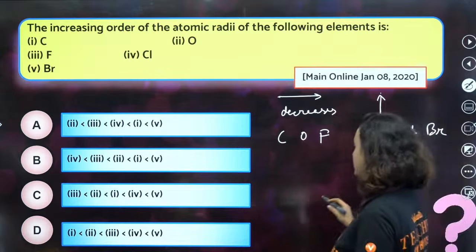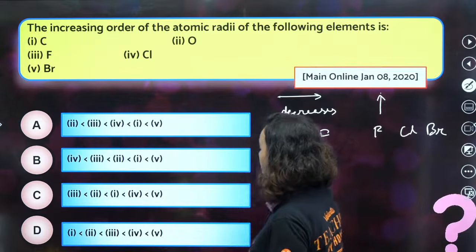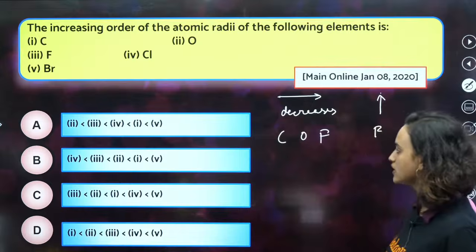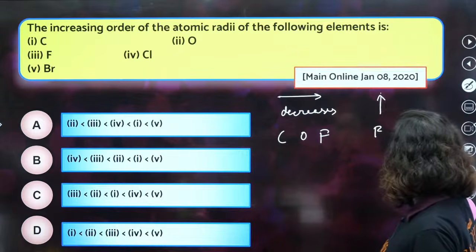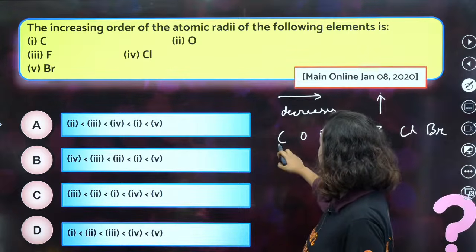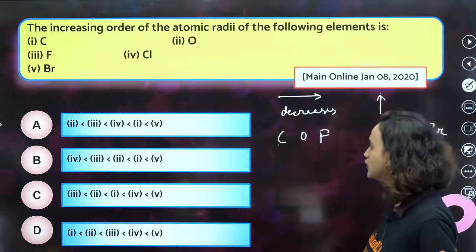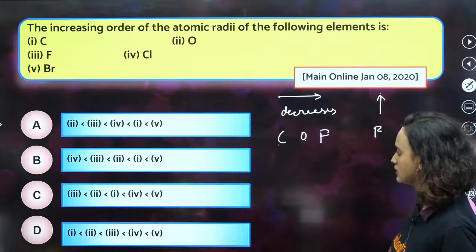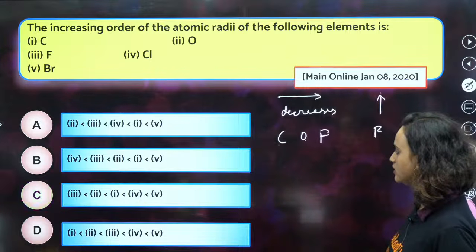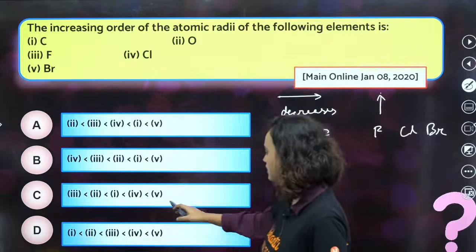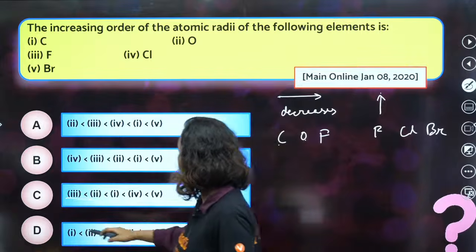Bromine will have the most. Agreed? Bromine, after that chlorine. Then it will be carbon, oxygen and fluorine. Isn't that right? Yes. This is the correct answer.